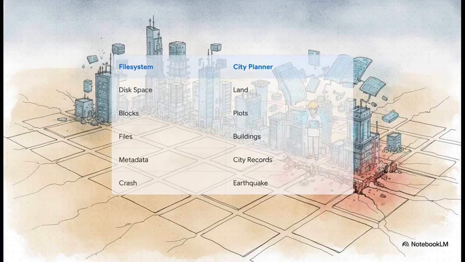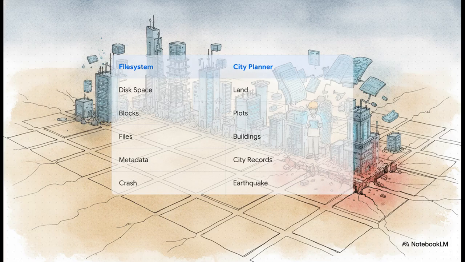To really wrap our heads around this, the source material uses this absolutely brilliant analogy. Think of your file system as the ultimate city planner for your storage. Your raw disk space? That's simply raw land. The file system is what decides how that land gets divided up into manageable plots, which we call blocks. When you spin up virtual machines, you're essentially constructing buildings on those plots. And to keep track of the whole shebang, the city planner maintains meticulous city records.